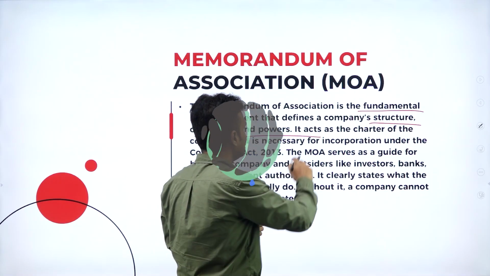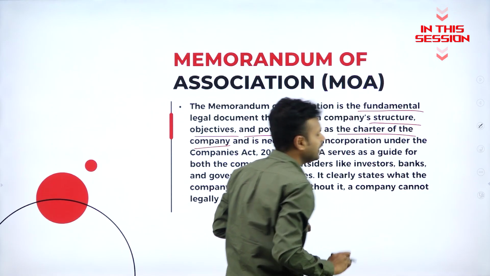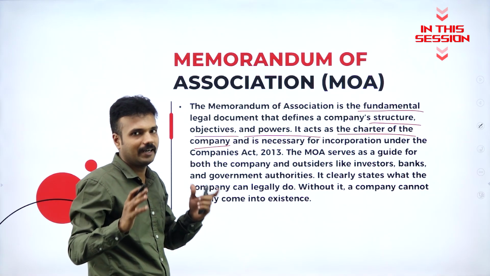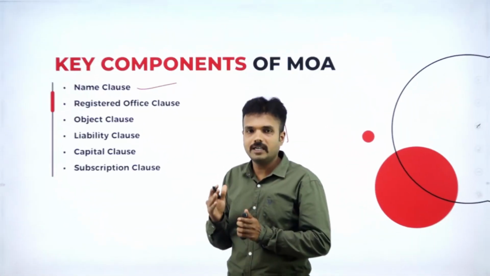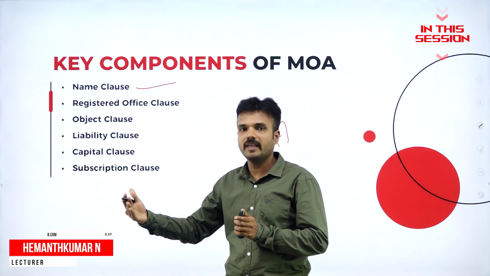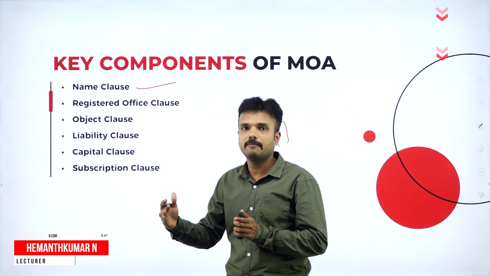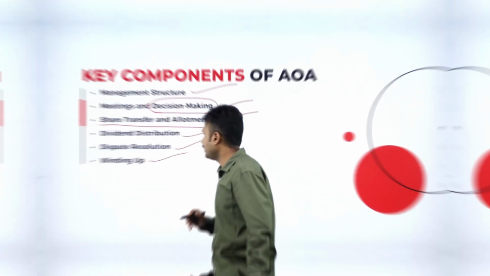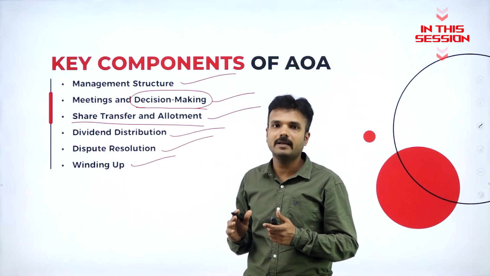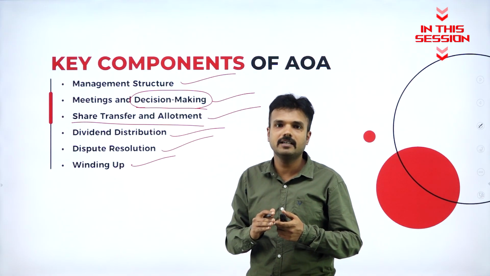It acts as a charter of a company because it deals with both internal and external factors. We call it a charter of the company. When it comes to a public company, the company name ends with Limited. When it comes to a private company, the name of the company should end with Private Limited. In case of winding up of the company, there are two kinds of things that we must notice: compulsory winding up and voluntary winding up.